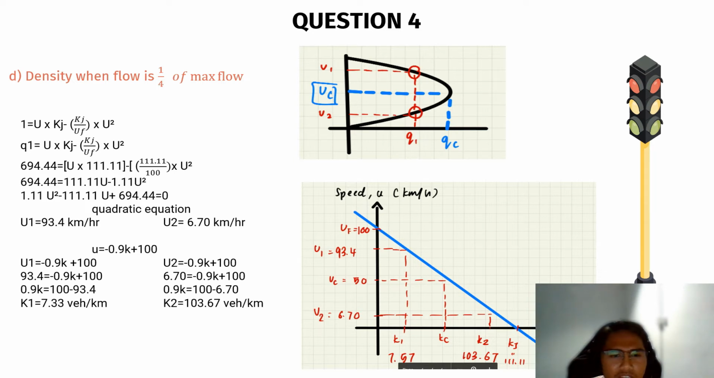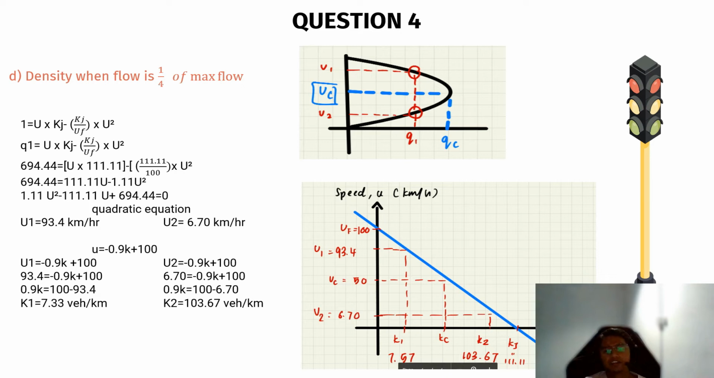And then we will use the same formula from before, which is U is equal to negative 0.9K plus 100, and we calculate it using U1 and U2. Including U1, which is 93.4, is equal to negative 0.9K plus 100. If we arrange it, we will get K1 is equal to 7.33 vehicles per kilometer. And for U2, we insert 6.70, and then we will get K2 is equal to 103.67 vehicles per kilometer.